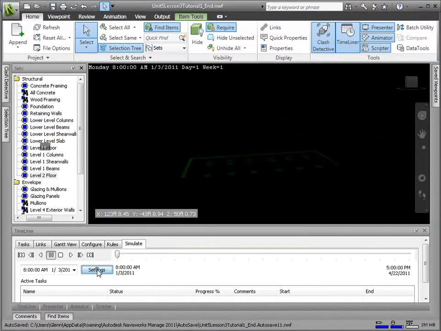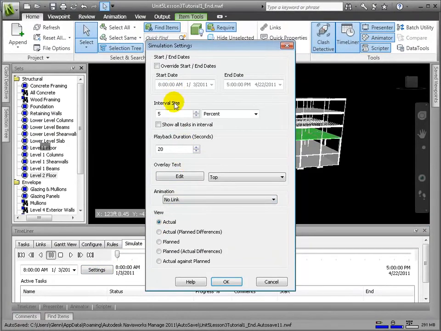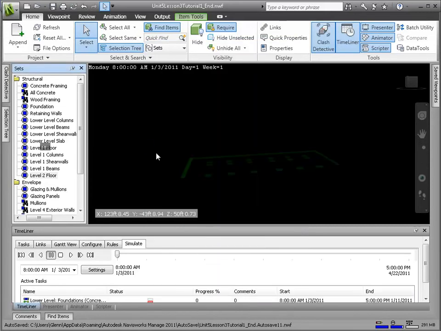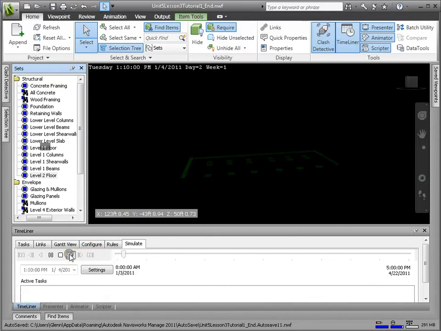From the Simulate tab, we'll choose Settings, which opens a dialog with many options for the simulation playback. For now, let's set the interval size to 10%, meaning the percent of the total play we can step through manually on the fast forward control. Let's also change the playback duration to 15 seconds. Click Play to play back the entire simulation.